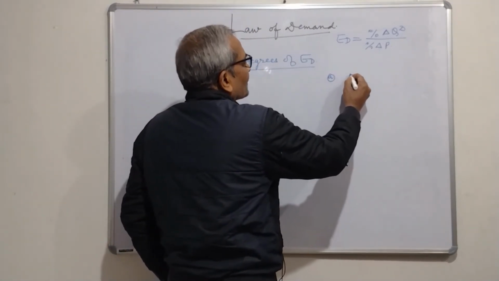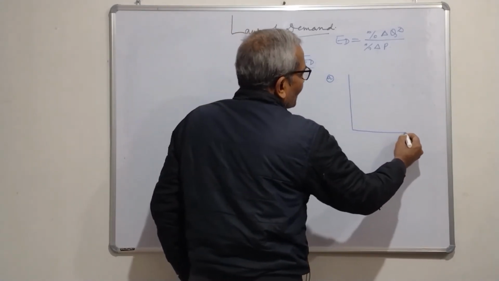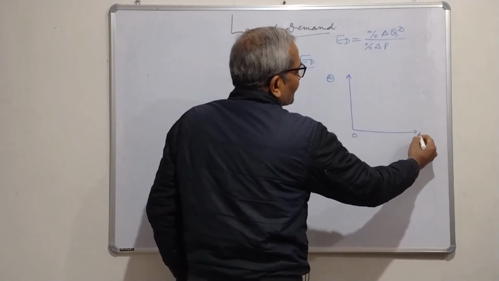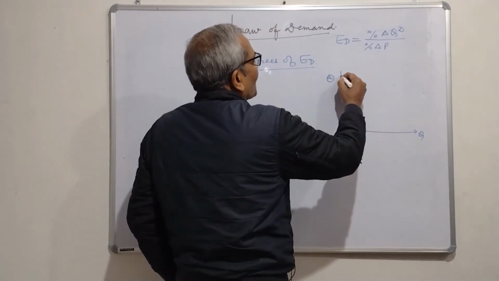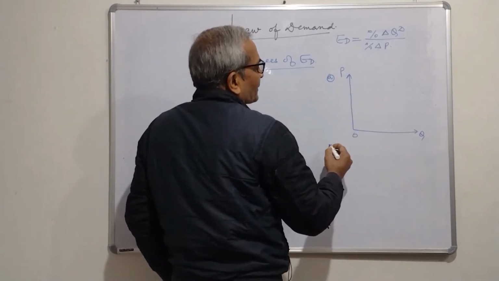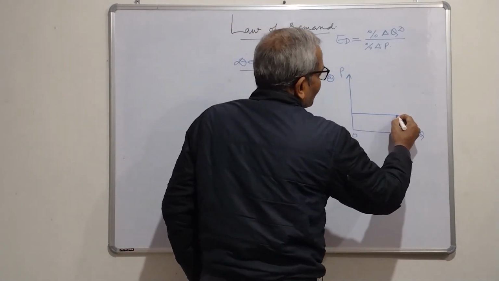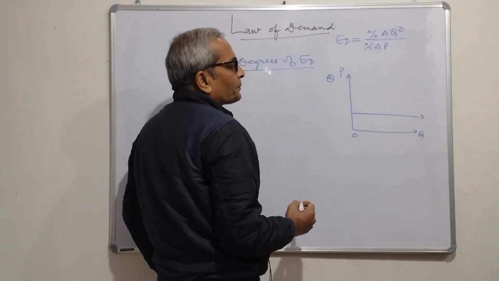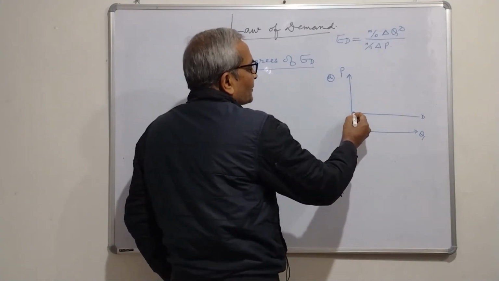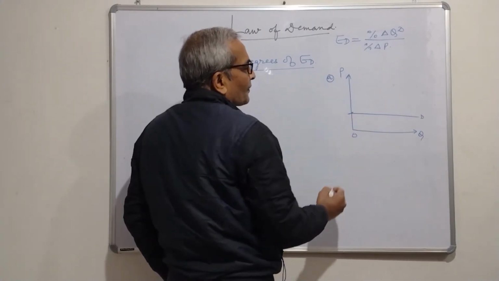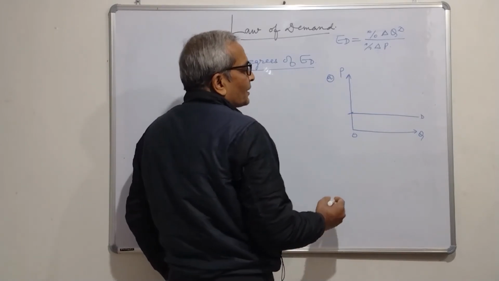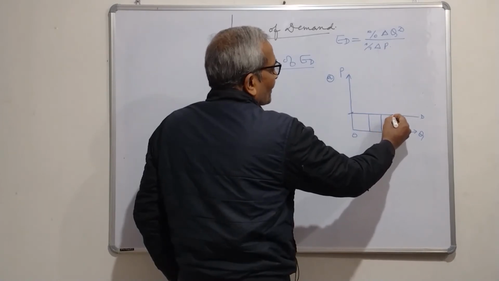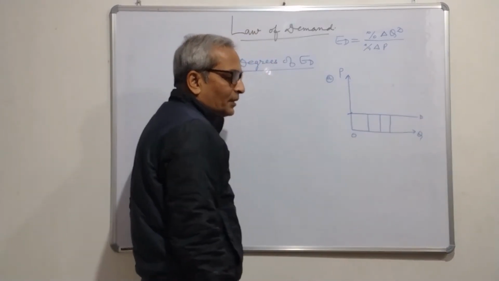is, let us draw x-axis and y-axis. On x-axis we are showing quantity, on y-axis we are showing price, and the demand curve is parallel to x-axis. In this case, price remains constant. At the same price, the quantity increases.